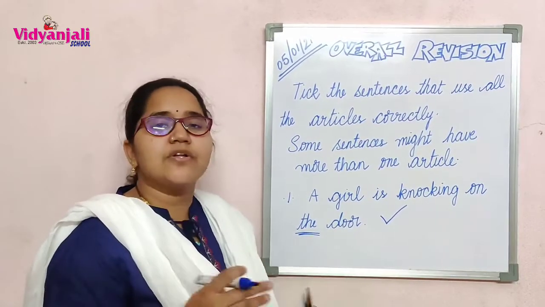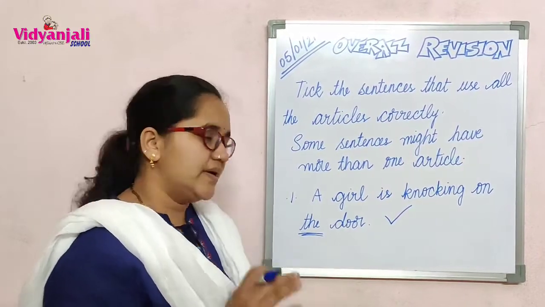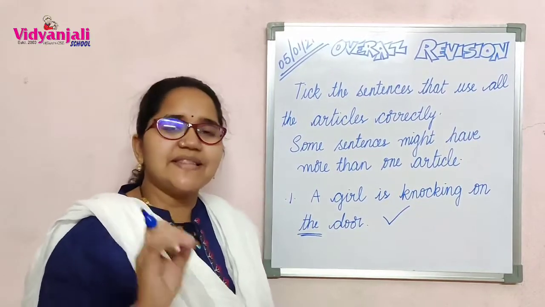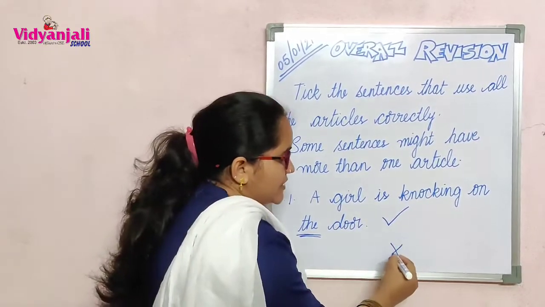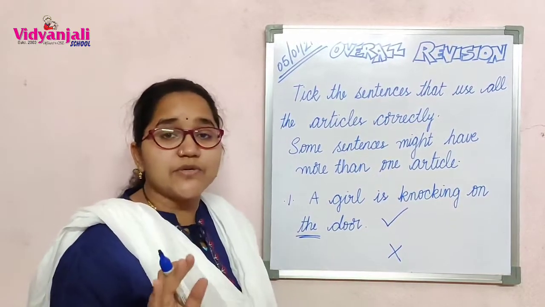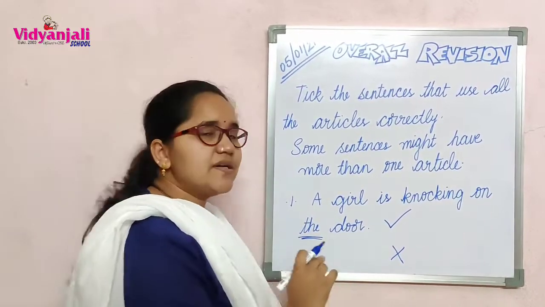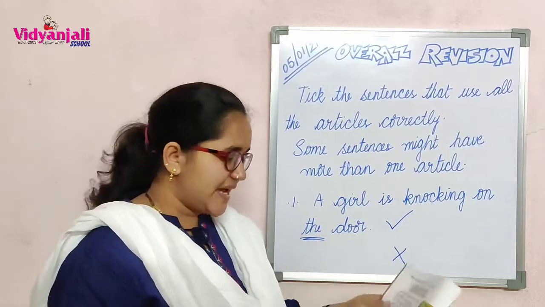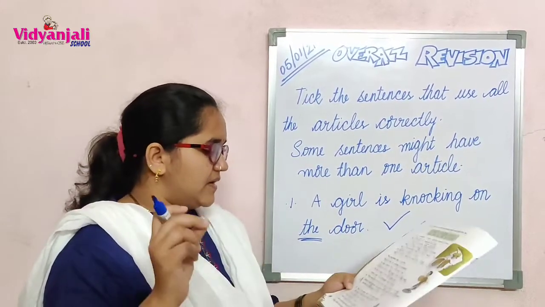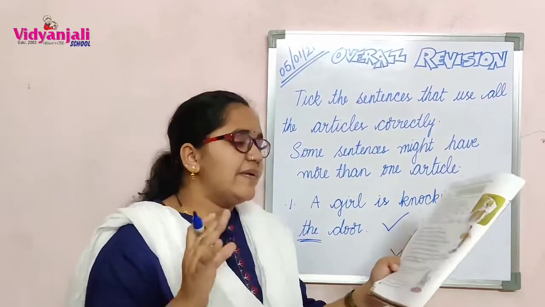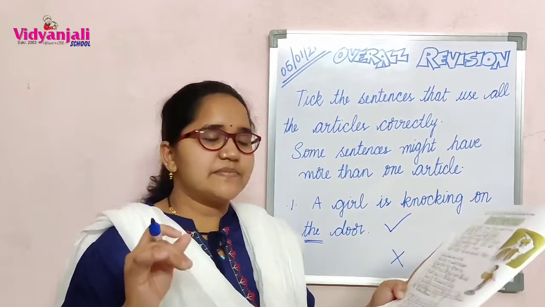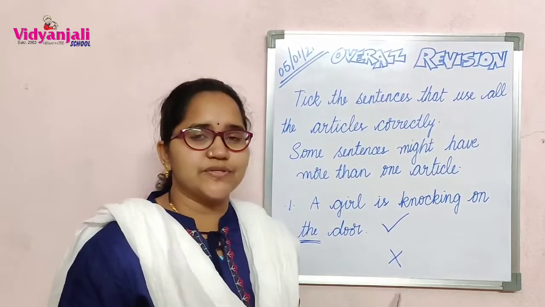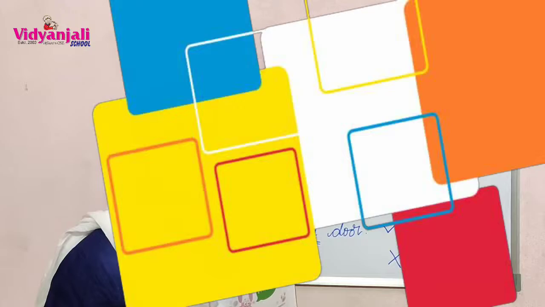If the article is not used correctly, what do you have to do? You need not do anything. But in the exam, you just put a cross mark. If the article is not used in the correct place, put the cross mark. Okay? That is E Roman. Still there are 5 more questions in that Roman, page number 34, E Roman. Go through those.